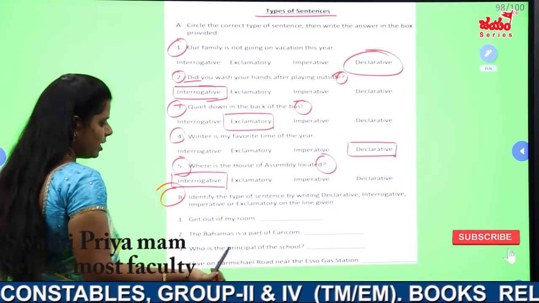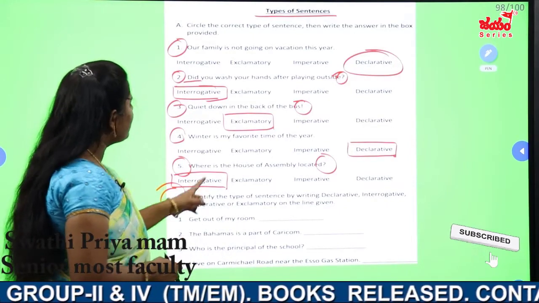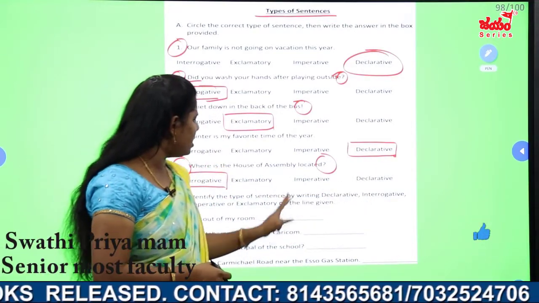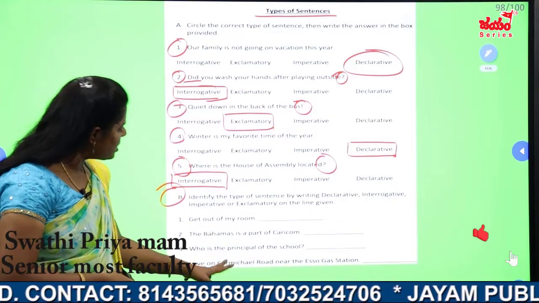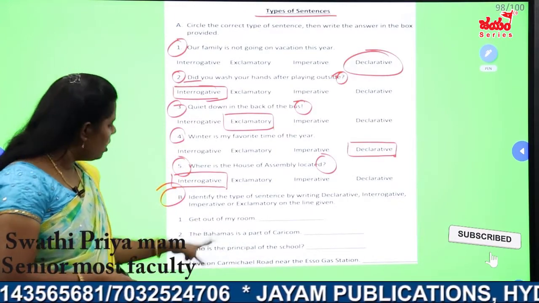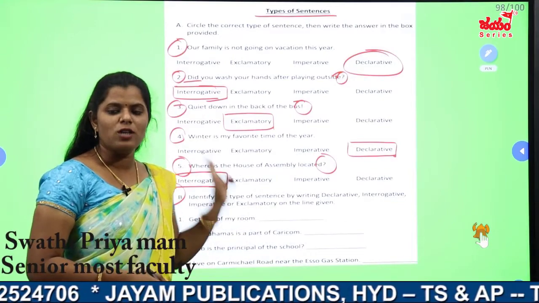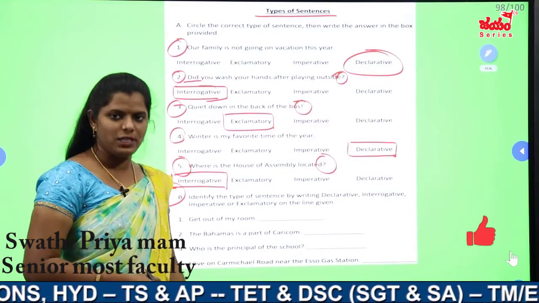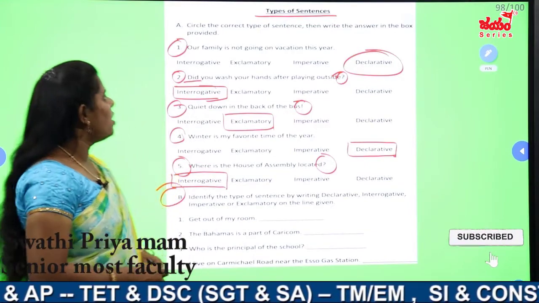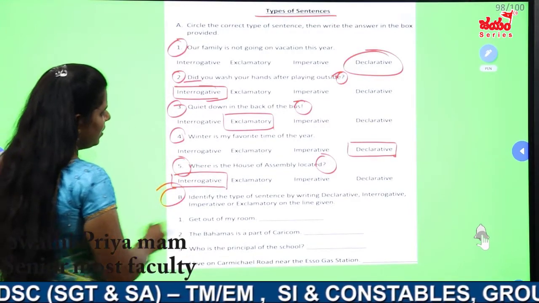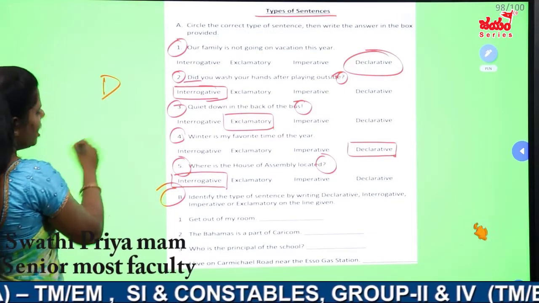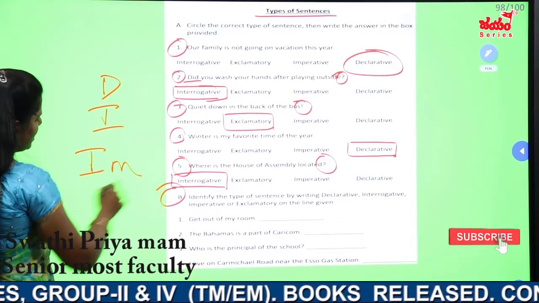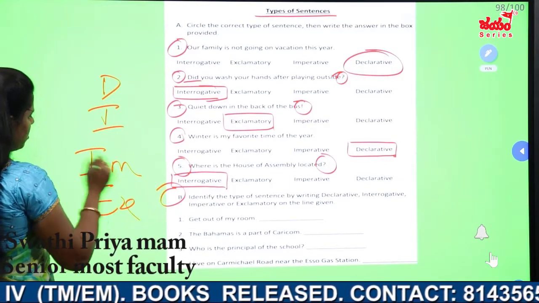They can ask like this also in exam. For example, identify the type of the sentence by writing declarative, interrogative, imperative or exclamatory on the given line. So here they gave 4 sentences for you. And you have to choose whether it belongs to interrogative or assertive or declarative, whatever it is. And you have to write in the dashes what kind of sentence it is. Okay. If it is declarative, I will write D. If it is interrogative, I will write I. If it is imperative, I will write IM. If it is exclamatory, I will write EX. Okay? Right.